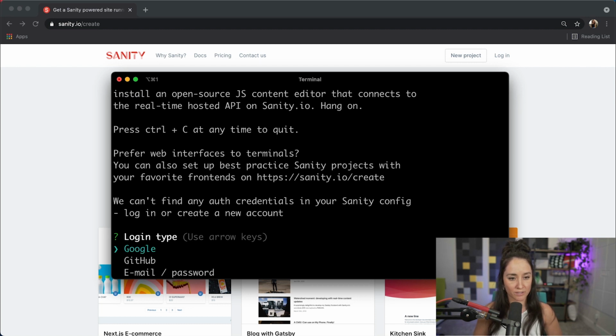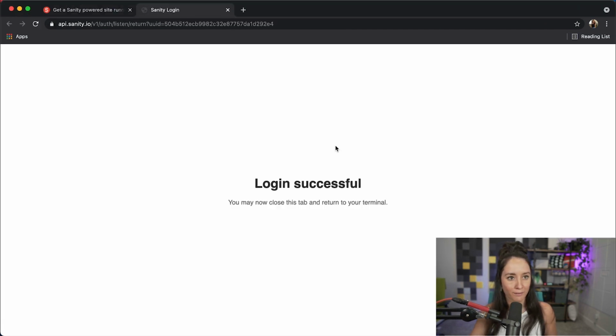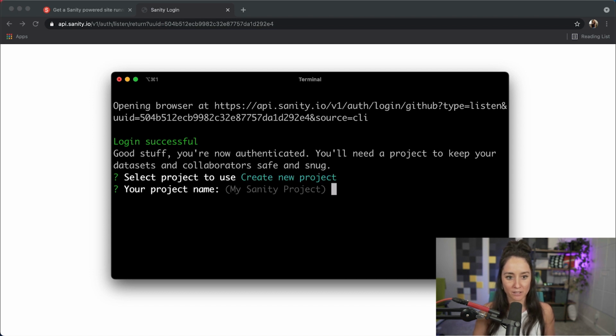It's going to install the Sanity CLI, and then it's going to prompt me to log in. Whether you like to log in with Google, GitHub, or email and password, choose whichever one. I'm going to choose GitHub. It's going to redirect me and log me in. Awesome, that is done. And right away, it's going to ask to create a new project. That's the sanity init part. So I'm going to hit enter.